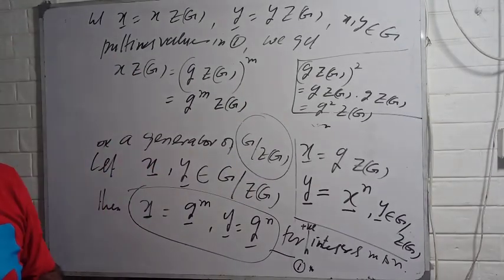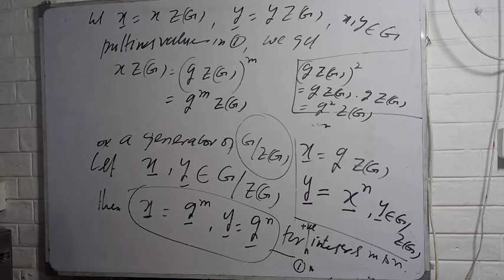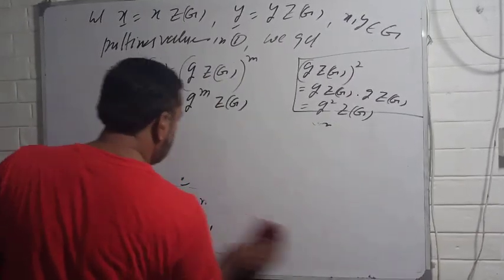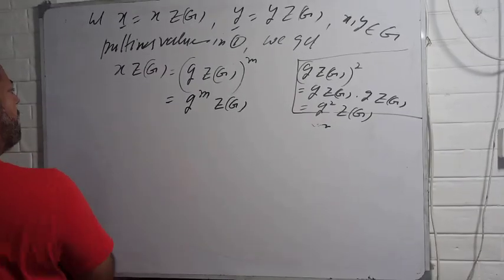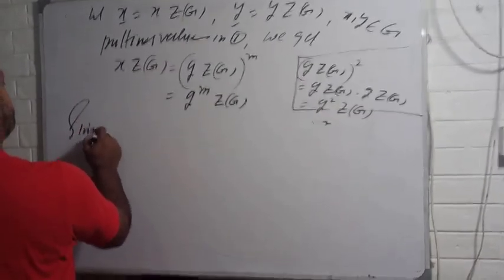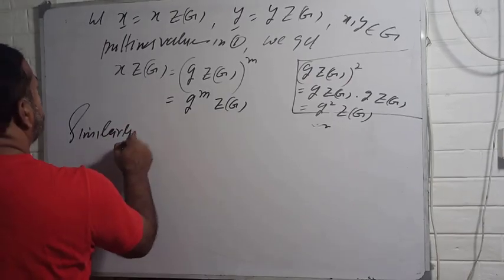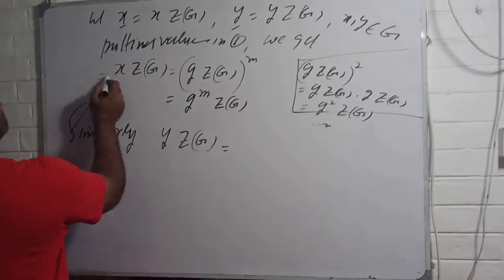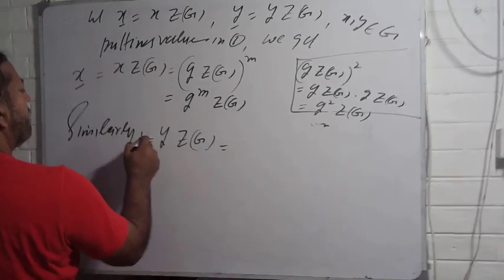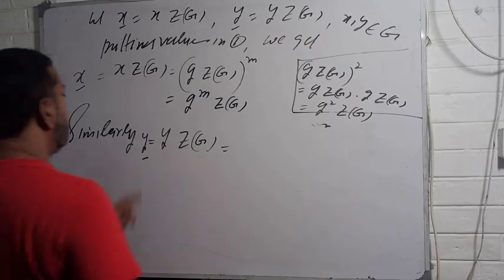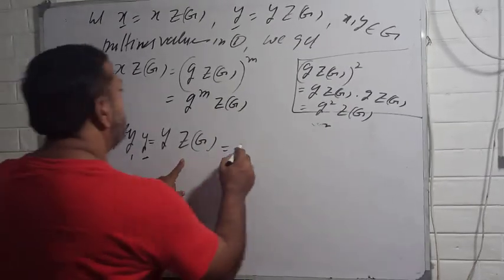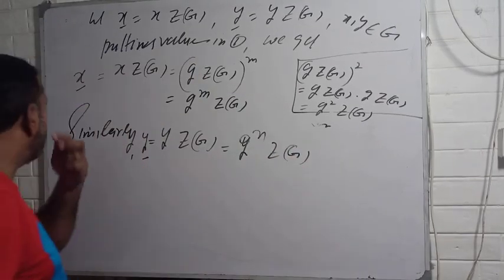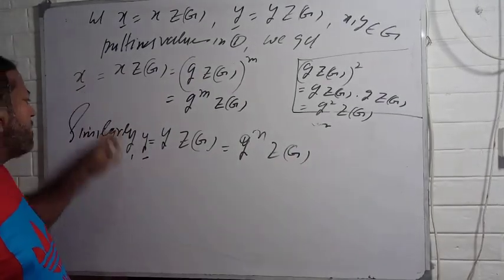Similarly, the other element becomes y center of G, which is y bar, and this is in fact equal to G power n center of G. Now you need to know whether xy is equal to yx.